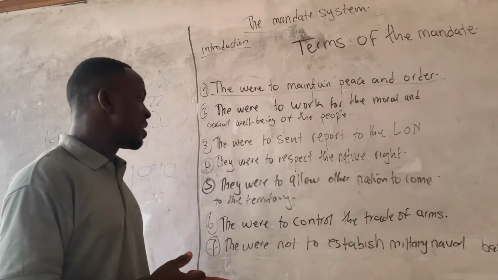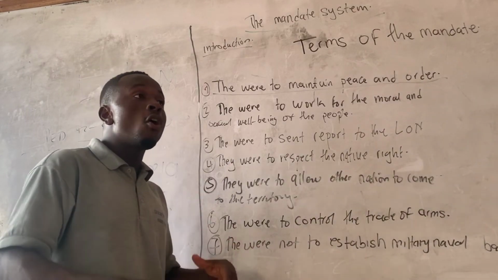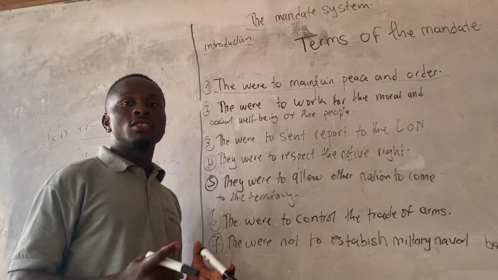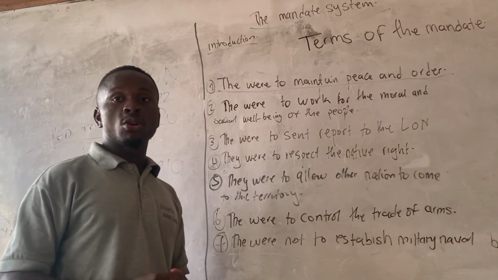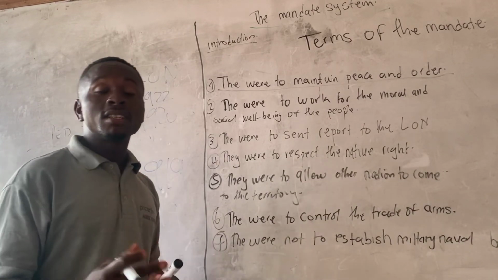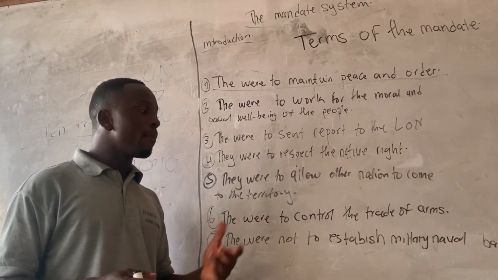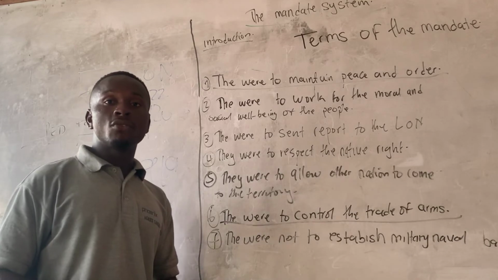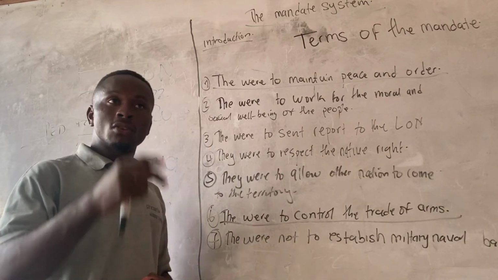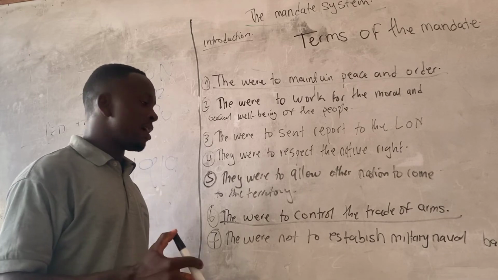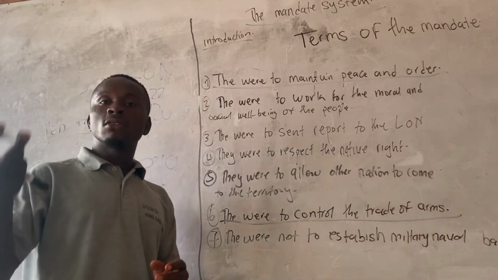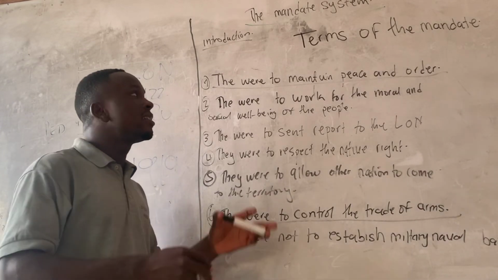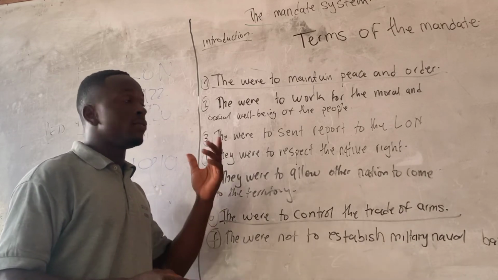Another term was that they were to allow other nations to come into the territory of Cameroon. That was also another term given to Britain and France in the administration of Cameroon. And then another term was that they should control the sale of arms in the territory of Cameroon. And then the last term was they were not to establish any naval base at the coast of Cameroon. So those were the terms that were given to Britain and France as a result of the mandate system.